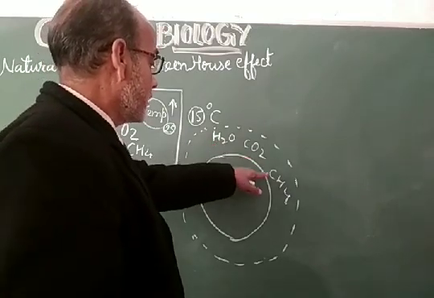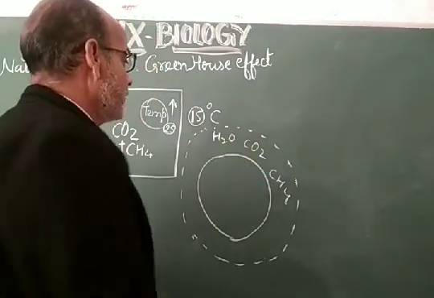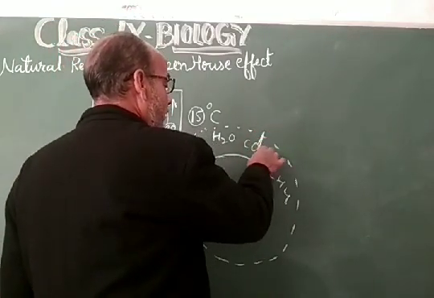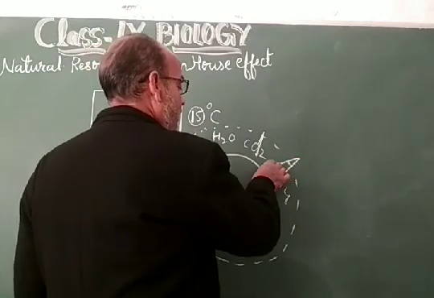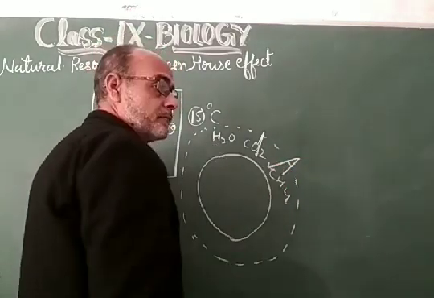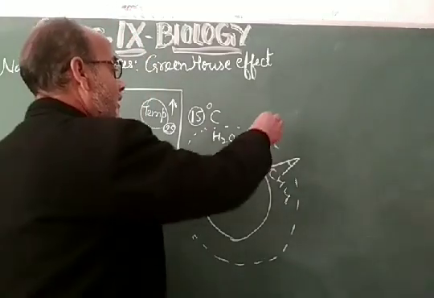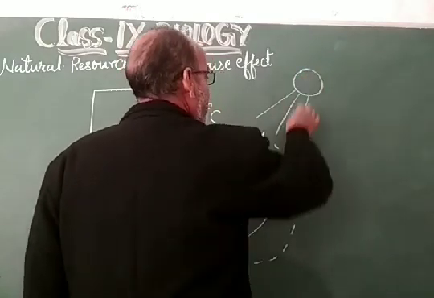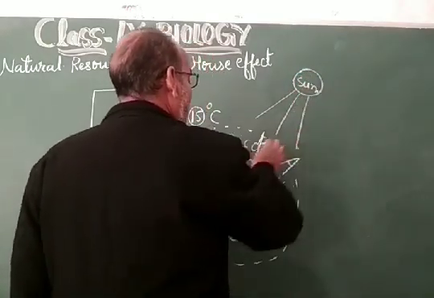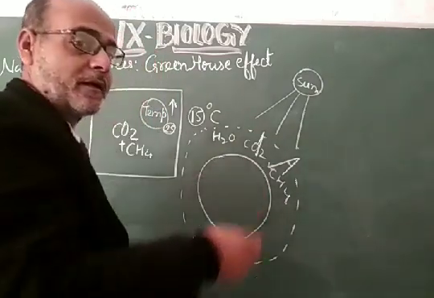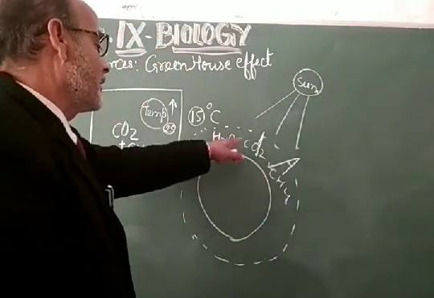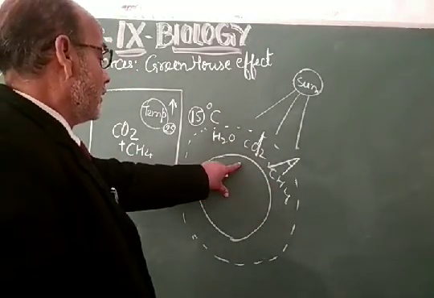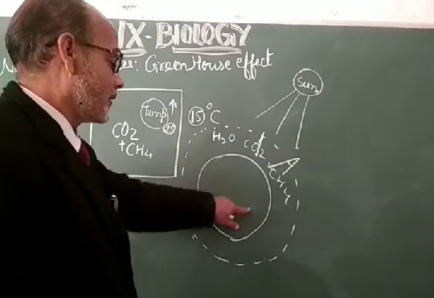If these gases try to go out of the atmosphere, they return back due to the solar radiation. Solar radiation comes from the sun. Because of the returning of these gases in the atmosphere itself, and the maintaining of the percentage of carbon dioxide and methane inside the environment, there is a warming situation for this Earth.